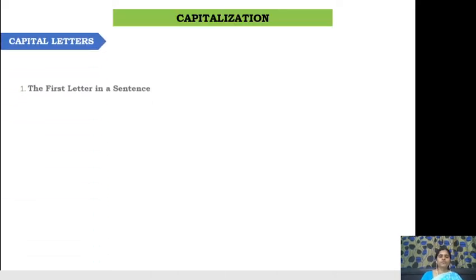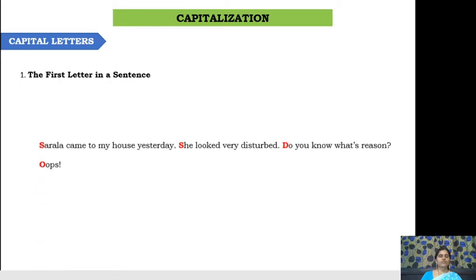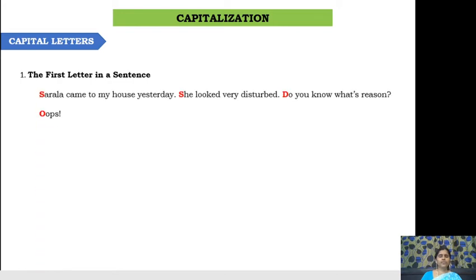Now, see the first rule, that is the first letter in a sentence should be capital. So, the first letter in a sentence should be capital. See here. Sarala came to my house yesterday. This is a sentence and it started with a capital letter. She looked very disturbed and it started with a capital letter.